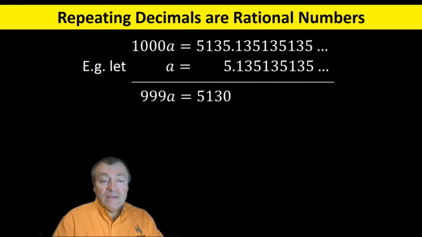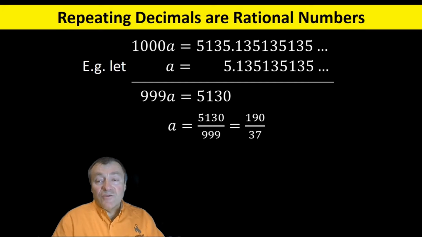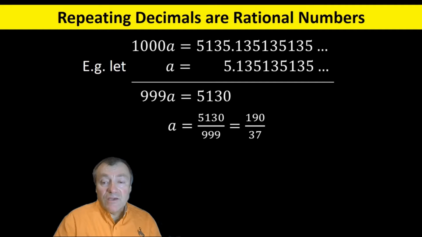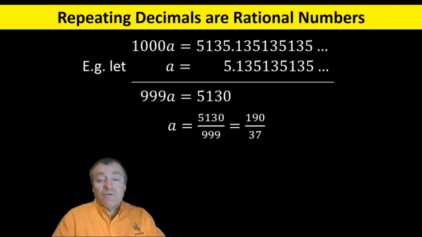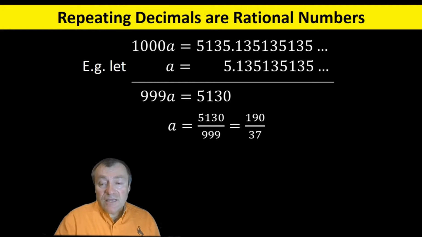We get 999 times A equals 5130. And so A is 5130 over 999, which equals 190 over 37. That is a rational number. And essentially every repeating decimal can be expressed as a rational number using this same method. The converse, that every rational number has a repeating decimal expansion, requires a little more work, and I'm not going to take time to discuss that here.